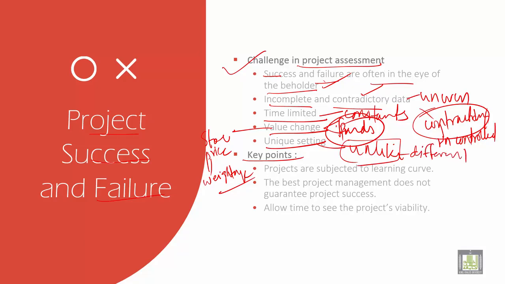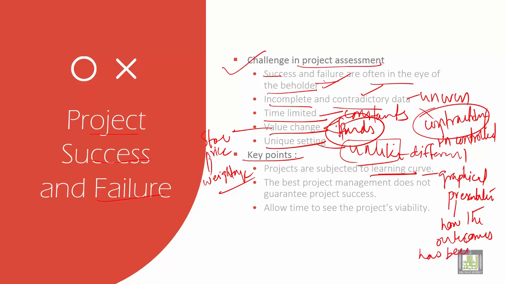Then we have key points, main key points like project subject to learning curve. What is this learning curve? A learning curve is a graphical presentation, which shows how the outcomes have been given importance.